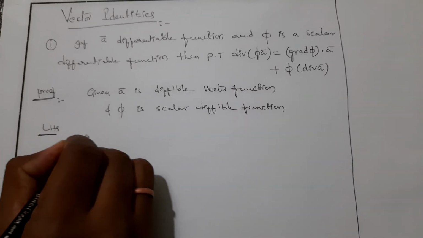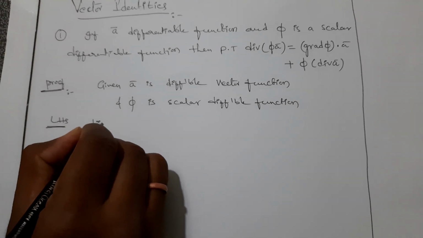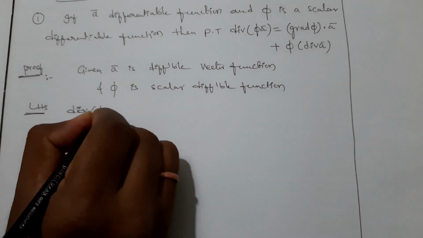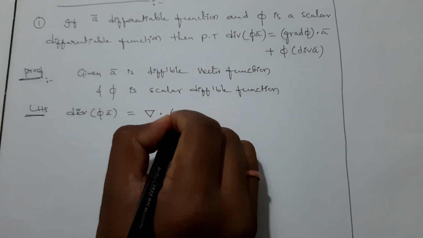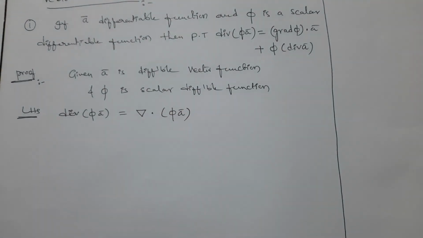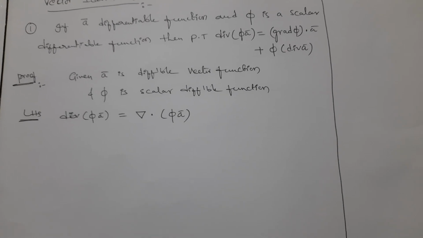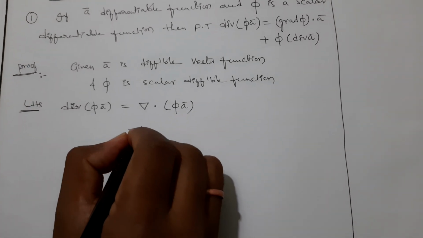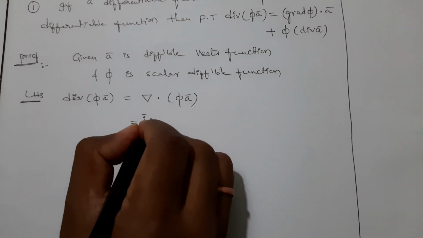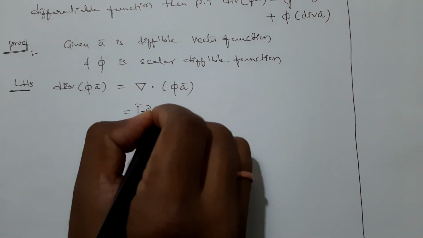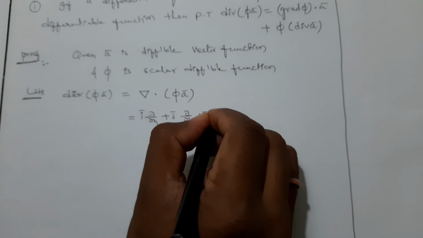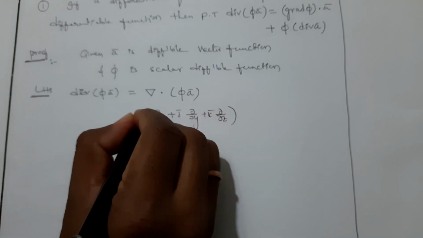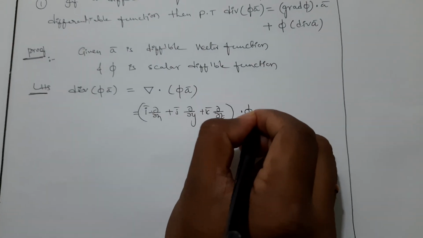LHS is divergence of pi a bar, which is equal to del dot pi a bar. Del is the vector differential operator: i bar into dou by dou x plus j bar into dou by dou y plus k bar into dou by dou z, dot pi a bar.